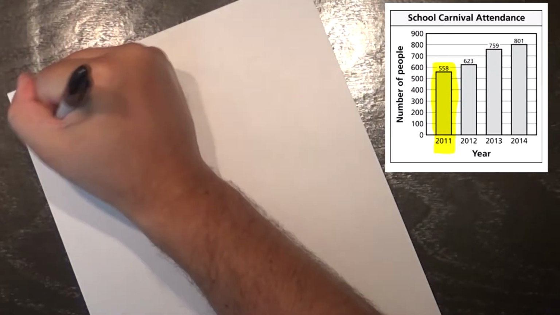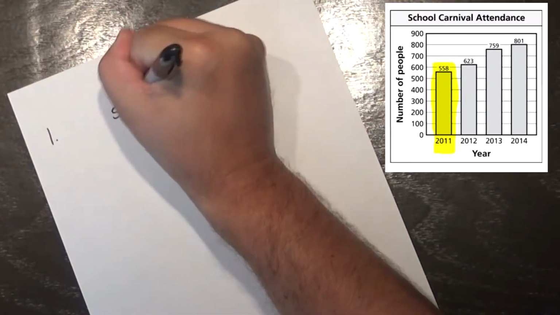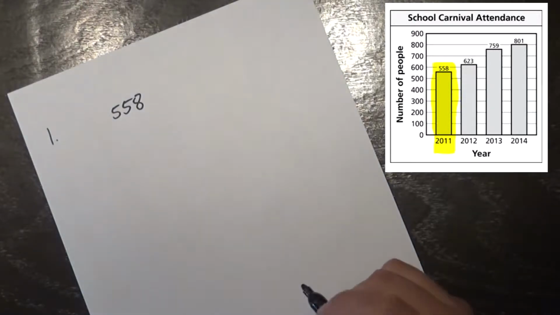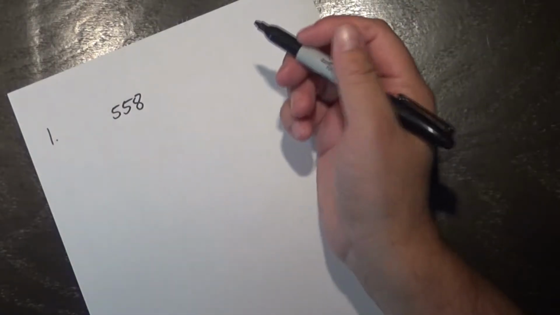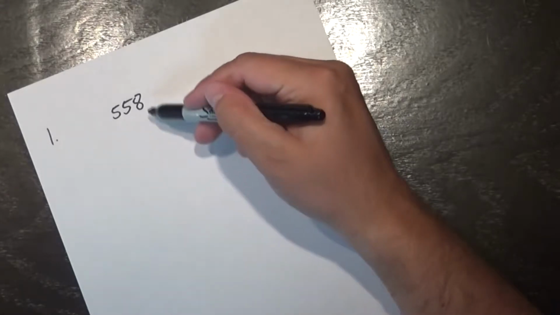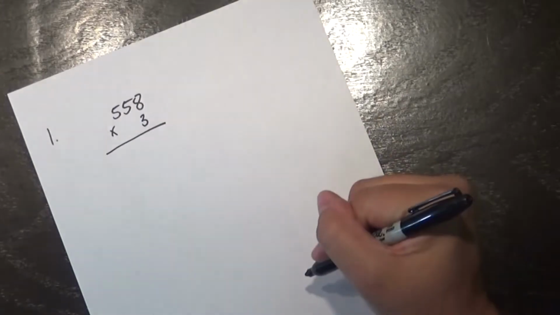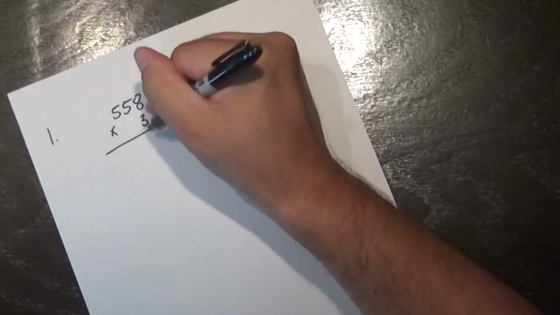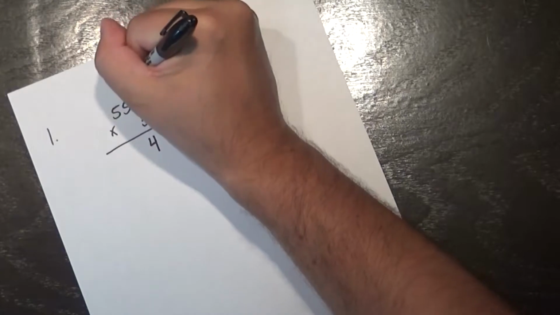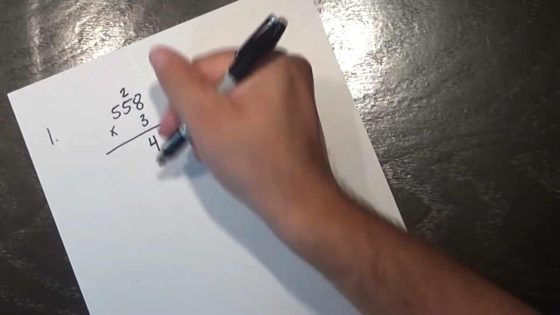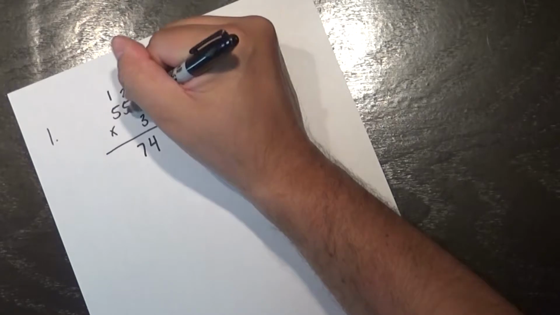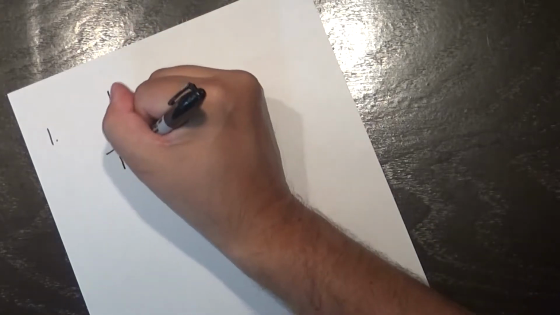I know I'm looking at the attendance rate for 2011, and as I look at that chart, the attendance in 2011 was 558. So for number 1, I'm going to take 558, and I'm going to be tripling that. What that means is that I'm taking that 3 times. Now I could take 558 plus 558 plus 558, but I think it's a little bit easier just to multiply by 3. So doing some quick math here, 3 times 8 is 24. 3 times 5 is 15, plus 2 is 17. 3 times 5 is 15, plus 1 is 16.